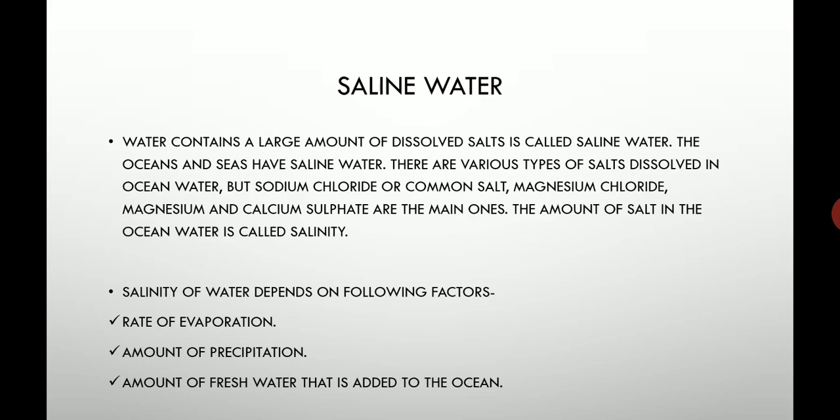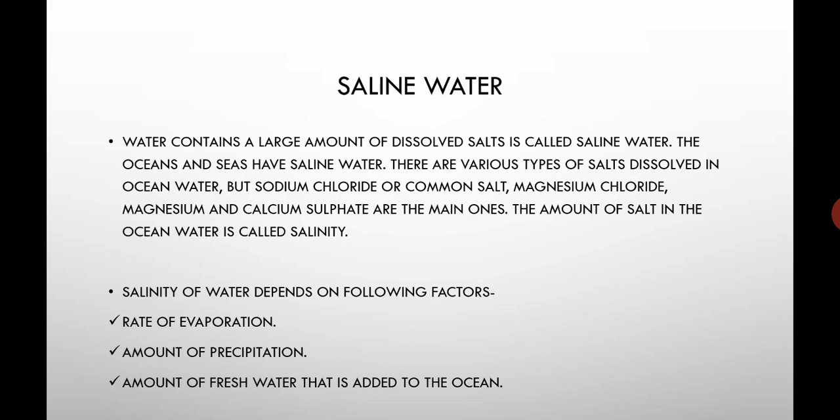The amount of salt in ocean water is known as salinity. And what is saline water? When water contains a large amount of dissolved salt, then it is known as saline water. Salinity of water depends on the following factors. Now you know what salinity of water is and what saline water is. So what are the factors of salinity of water?